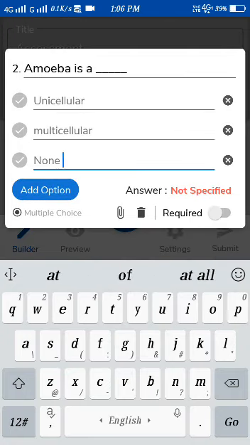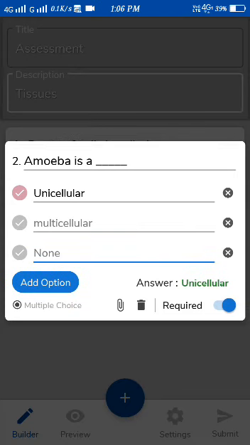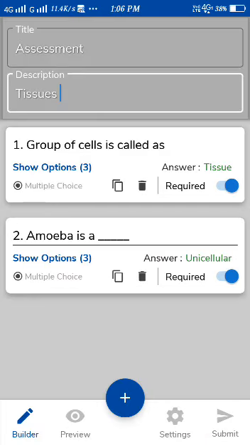So what is the answer? Amoeba is a unicellular, right? As you can see, it is the right answer, and you have to click it on the required. So this you have to do, and make sure you select the correct option and place it properly. Now these 2 have been done. For understanding purpose, having only 2 questions, go in the settings.